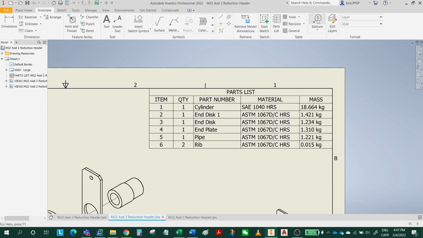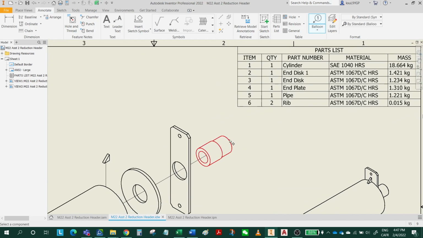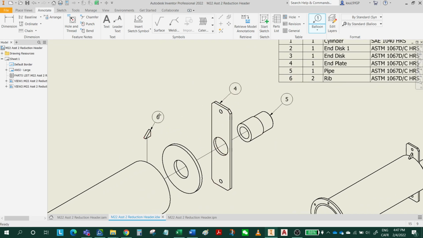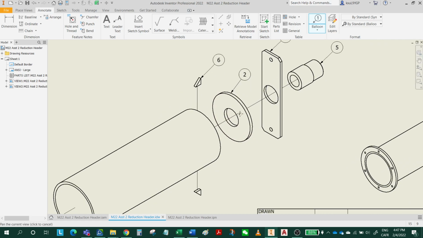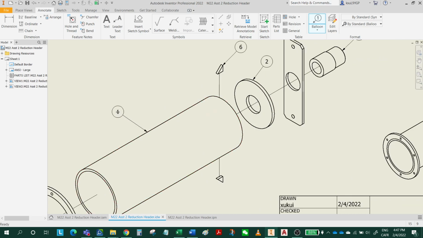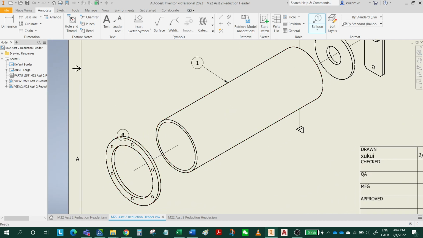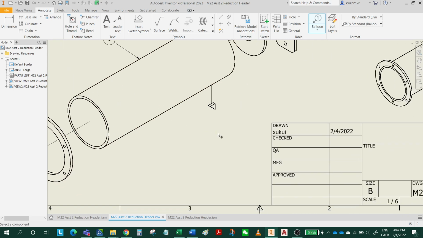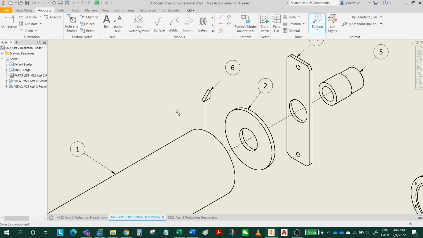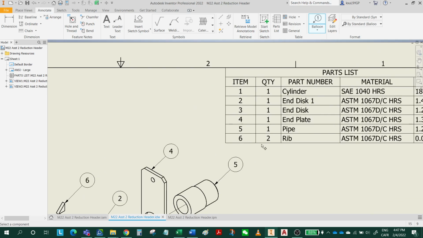So for the balloons, click on balloon. So this is item 5. So this is item 4. Item 6. Right click, click, drag, click, right click, continue. Click, drag, click, right click, continue. Click, click, right click, continue. So I have 1, 2, 3, 4, 5, 6. Yeah, we have all 6 of them.